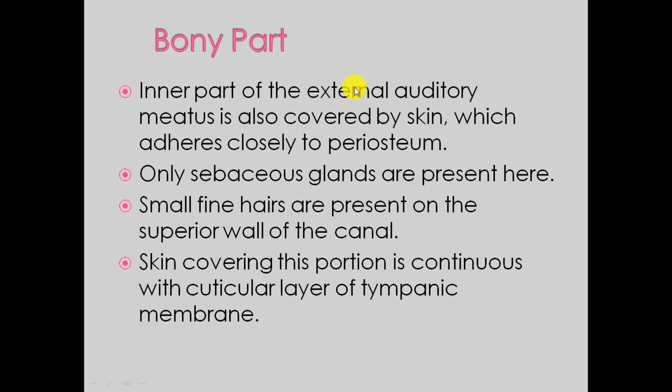The bony part, the inner part of the external auditory meatus, is also covered by skin which is attached closely to the periosteum. Only sebaceous glands are present there. Small fine hairs are also present on the superior wall of the canal.